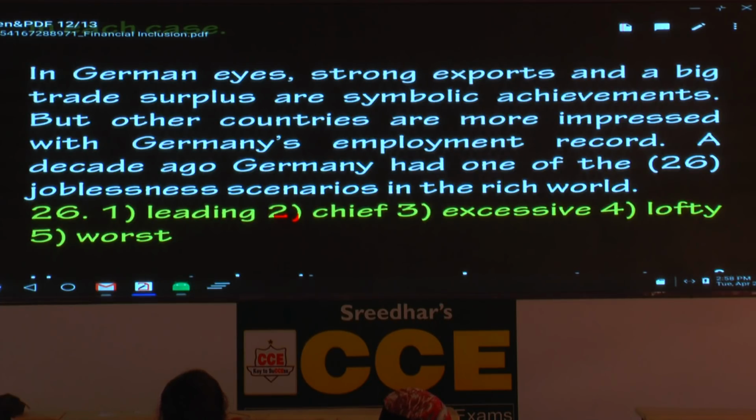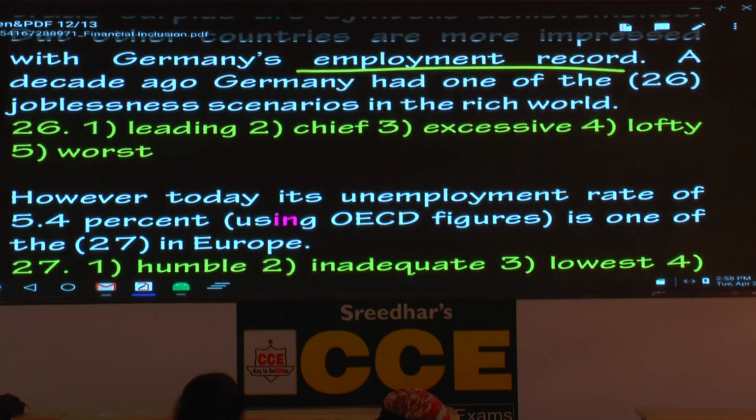But other countries are more impressed with Germany's employment record. So the whole paragraph is about employment. Please underline employment record. A decade ago, Germany had one of the joblessness scenarios. Now underline the expression joblessness scenarios in the rich world. Joblessness scenario, positive or negative?